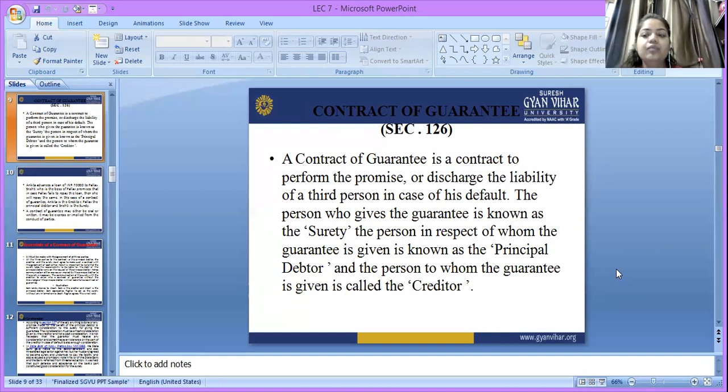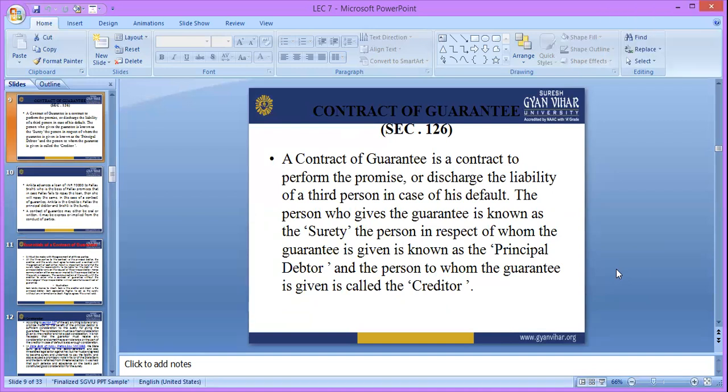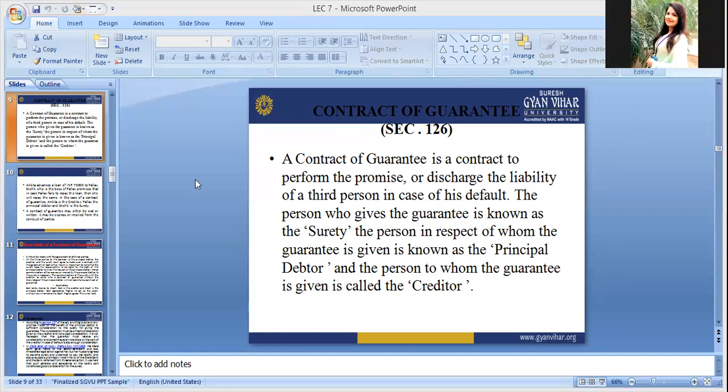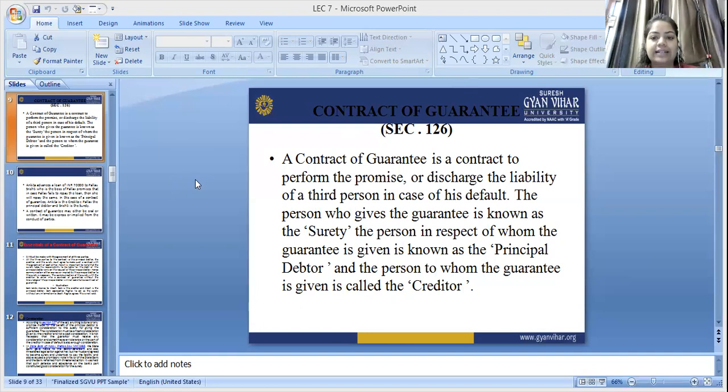So who is the surety? The person who gives the guarantee on behalf of the other is known as the surety.